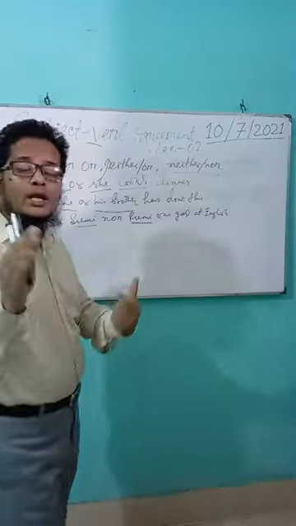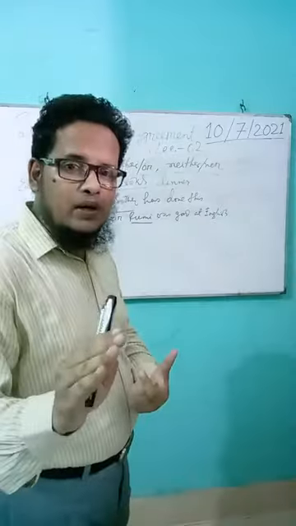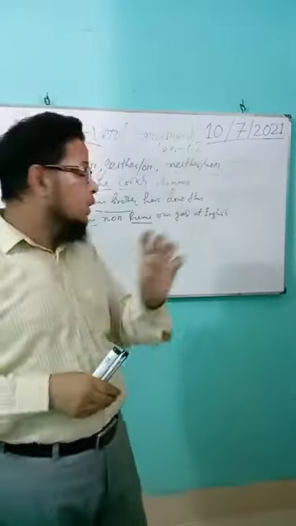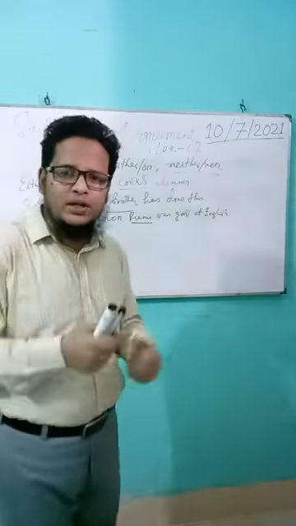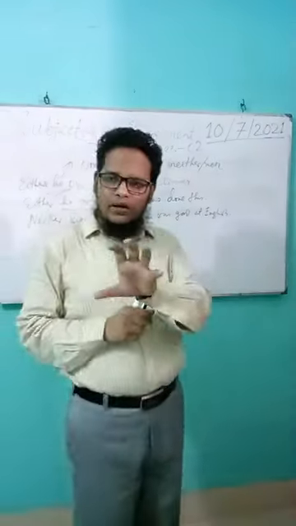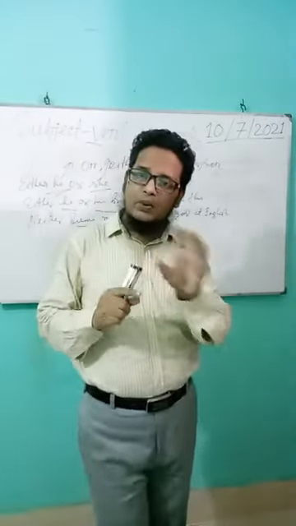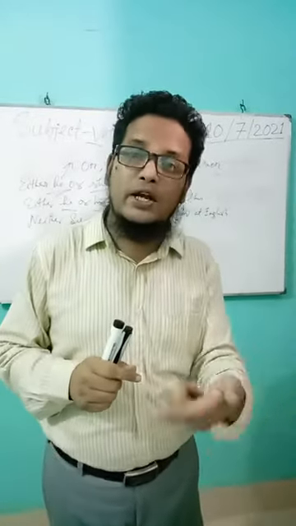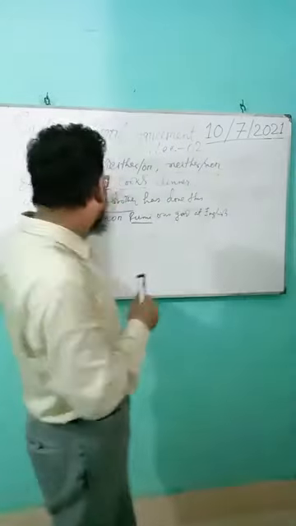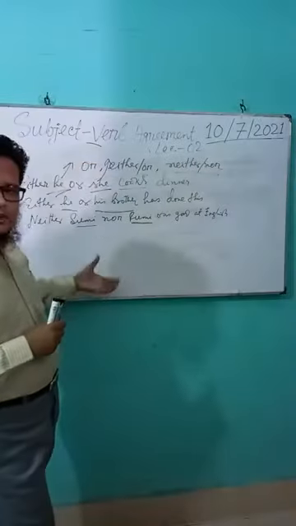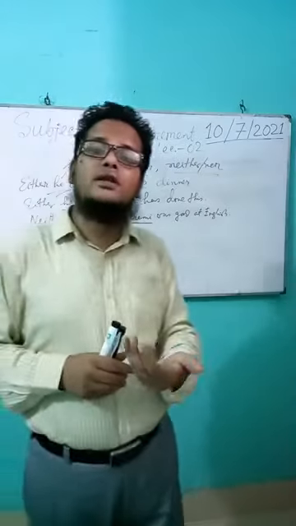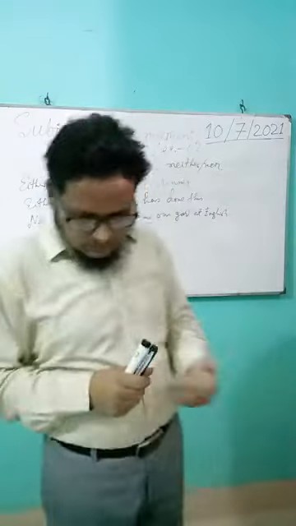But if one subject is plural, the verb must agree with the subject closest to it, the nearer subject. Have a look.